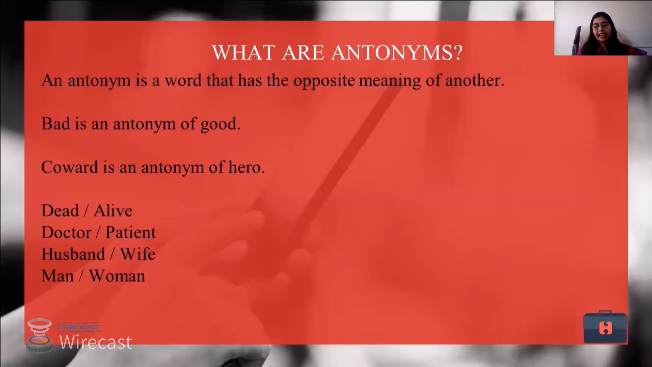Bad is an antonym of good. Coward is an antonym of hero. So a coward is someone who is scared of so many things, and a hero is someone who is not scared of anything. Dead, alive. Am I alive or dead? I am alive, right? So the person who is talking, the person who is growing is alive, whereas others are dead. Doctor and a patient. Doctor treats, whereas patient goes to be treated. Husband, wife, man, woman. Similarly, we have a long list of antonyms which you can find all over in this app, even on the net, everywhere.